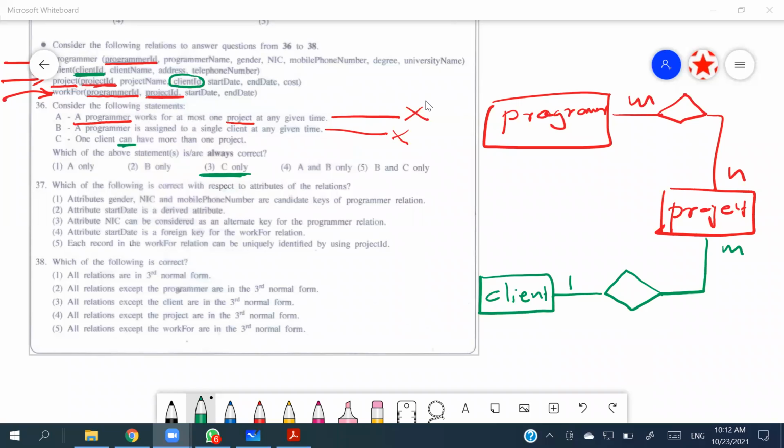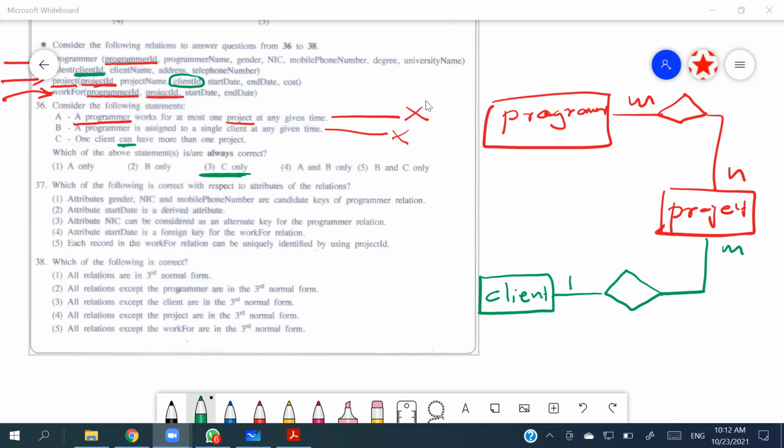Okay. So 37th, which of the following is correct with respect to the attributes of the relations? Attribute gender, NIC, and mobile phone are candidate keys of the programmer relation.